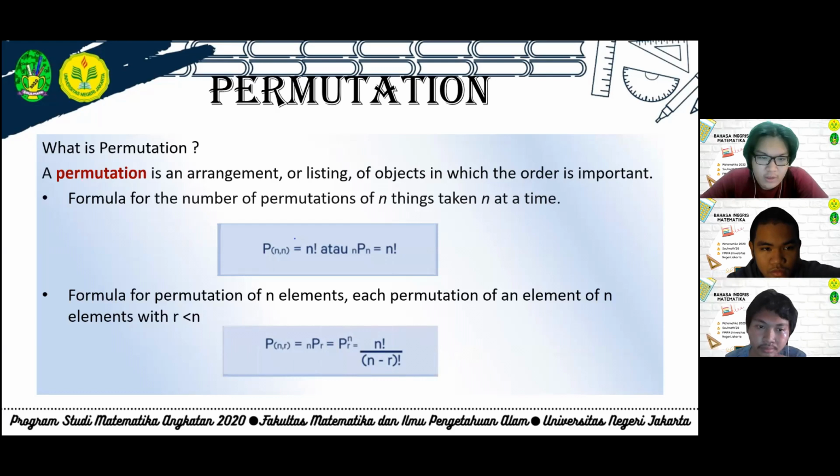Permutation. What is permutation? A permutation is an arrangement or listing of objects in which the order is important. The first formula is the formula for the number of permutations of n things taken n at a time. P n choose n. The formula is P n choose n equals n factorial, or nPn equals n factorial. The second formula is the formula for permutation of r elements from n elements, with r less than n. P n choose r, or nPr, equals n factorial divided by n minus r factorial.